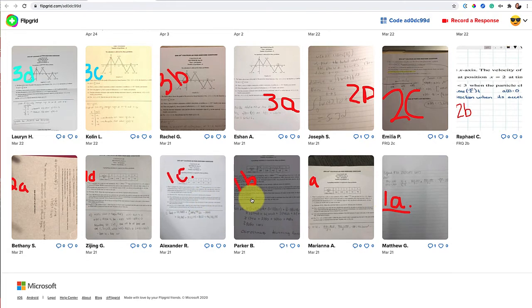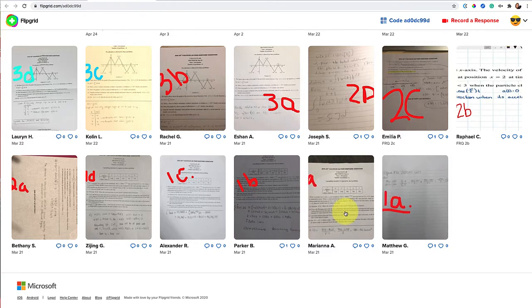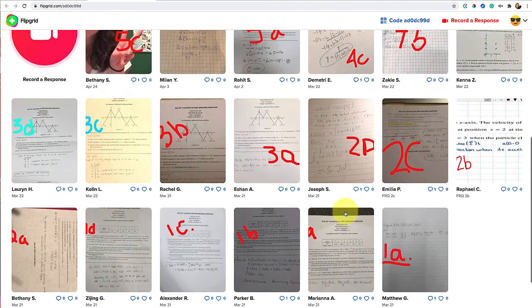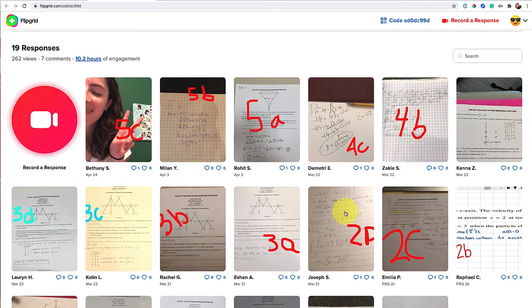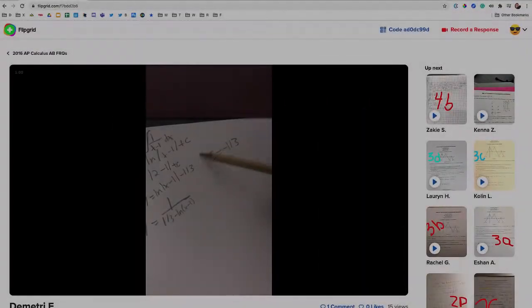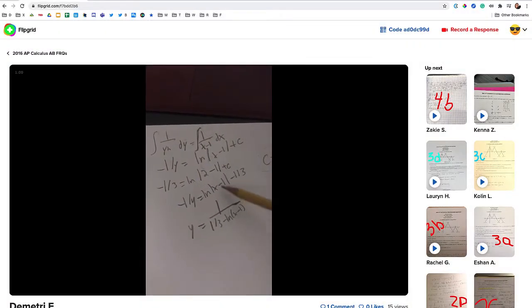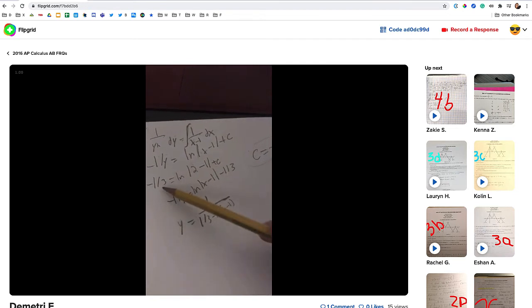And sometimes when two people were recording at the same time, we did have two of the same responses, which was no big deal at all. We had more than enough problems for this problem set. So they did start showing their face, introducing themselves, and then they got to problem solving.